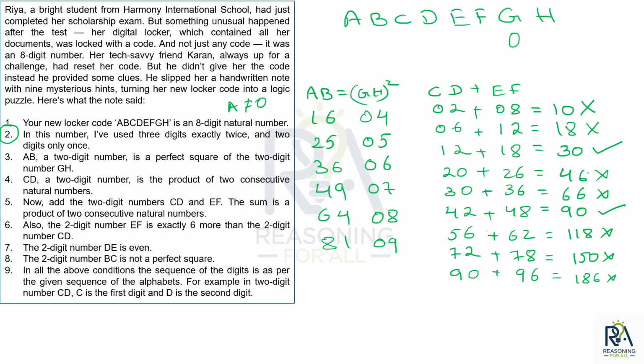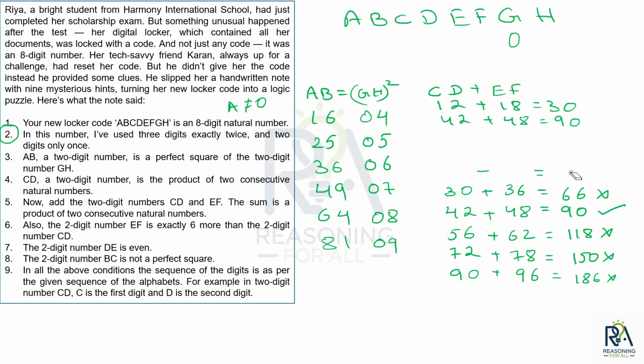So only two scenarios are satisfying, that is 12 plus 18, 30 and 42 plus 48 is 90. ठीक है, चलो let's get those two scenarios and remove everything else. तो पहला आ गया अपना 12 plus 18 is equals to 30 and the second scenario is 42 plus 48 is equals to 90. चलो बाकी सब हटा दो. Remove everything else.